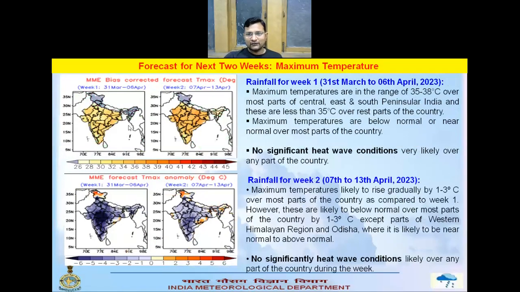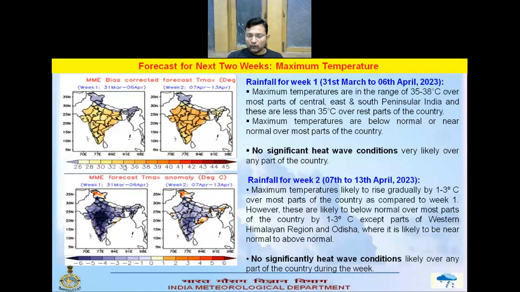This is the temperature forecast for week 1 and week 2. So in week 1, that is from the 31st of March till the 6th of April, maximum temperatures are likely to be in the range of 35 to 38 degrees centigrade over most parts of central India, East India, and South Peninsular India, and below normal, likely less than 35 degrees centigrade, over the rest of the country. And there will not be any significant heat wave conditions over any part of the country in week 1.